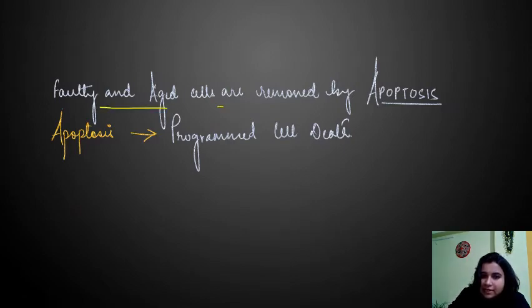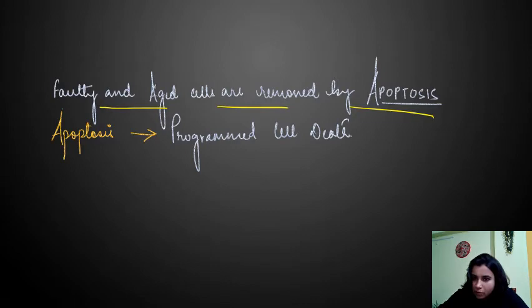Faulty and aged cells are removed by apoptosis. So whenever there are faulty cells or a weakened cell, that cell gets removed with the help of the apoptotic process. So what is the apoptotic process? It is a programmed cell death.